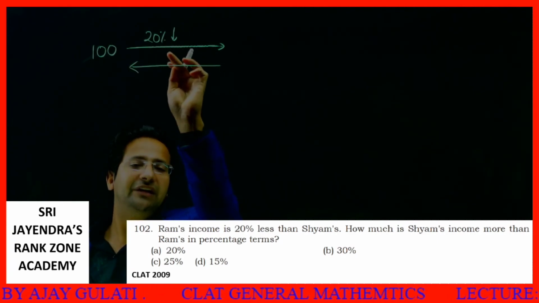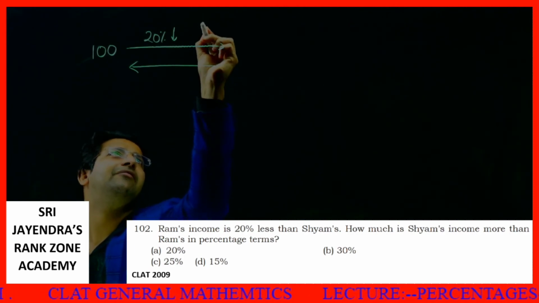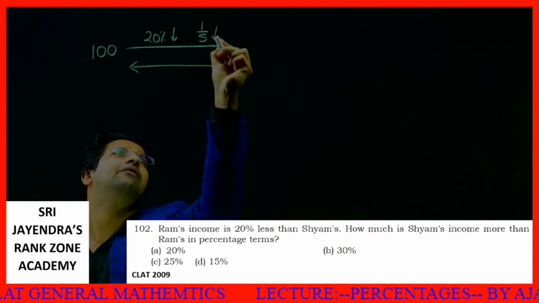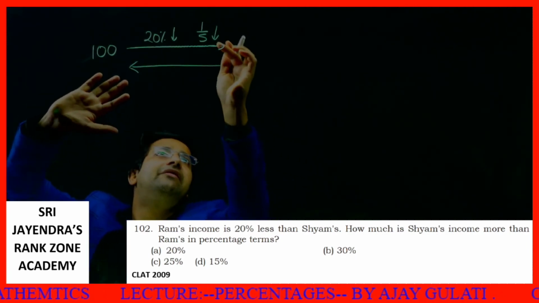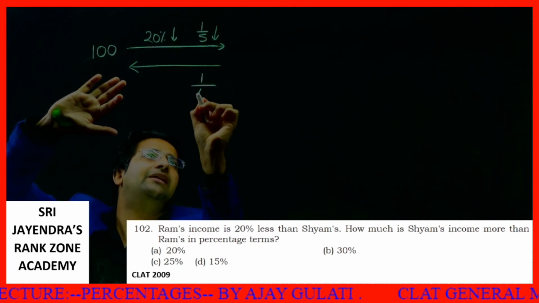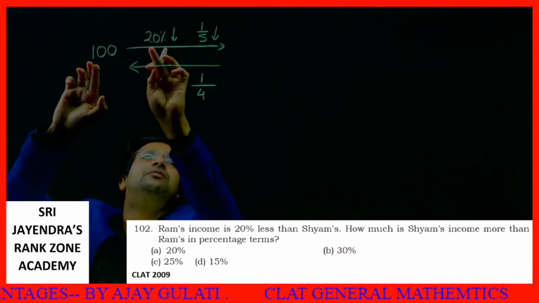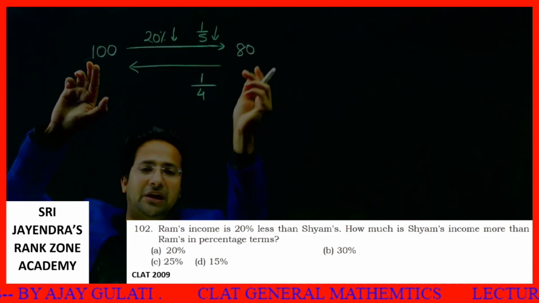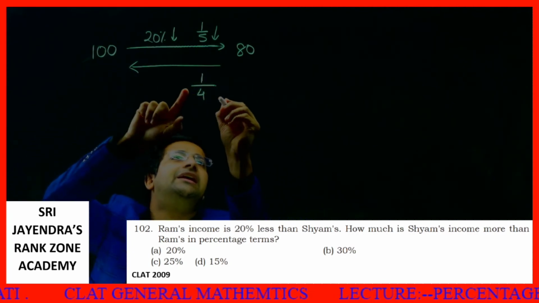See, decreasing 20% is 20 per 100. 20 divided by 100 is 1 by 5. If I decrease a value by 1 by 5 and now I need to increase it, then what I will do is decrease the denominator. How? 5 minus 1, I will say 1 by 4. 100 decreased by 20% will give me 80. Now if from 80 I need to go to 100, I'll increase it by 1 by 4.